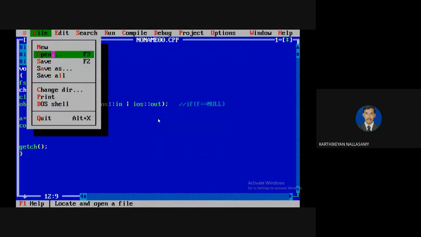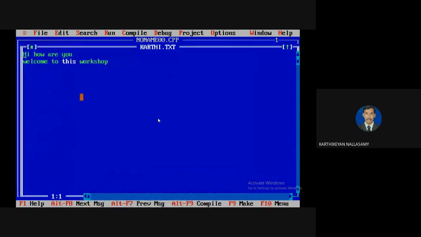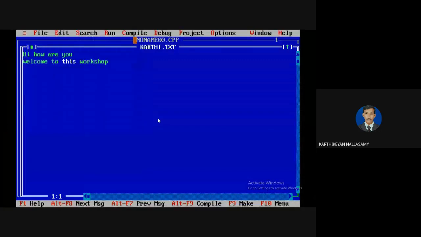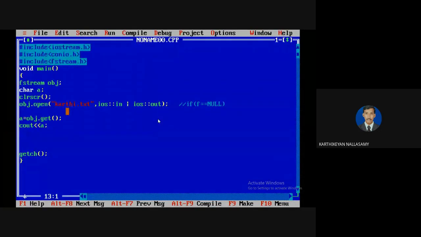Let me open Karthik.txt. Initially I told you that whenever you open the file in read mode, the pointer always points to the start. Clear? So it will be pointed at the first one, and since I am reading only one character, it will read the character H and display H. For example, I'm going to read one more character. And another thing we know: whenever a particular character is read, the file pointer automatically moves to the next location.